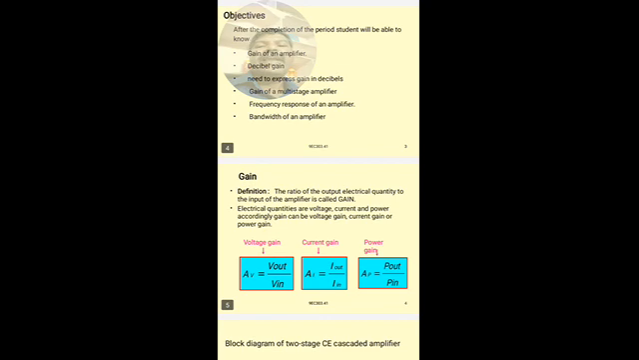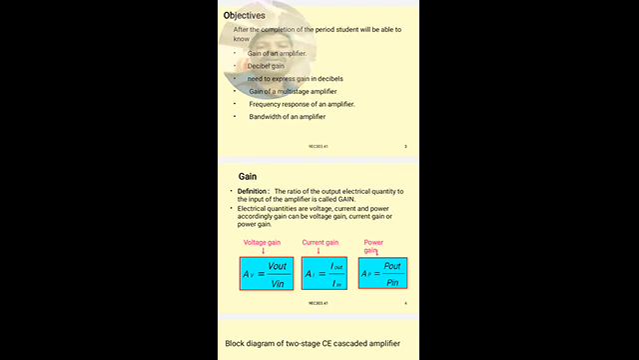So coming to the gain of an amplifier, the gain is defined as the ratio of output electrical quantity to the input electrical quantity of an amplifier. So here the electrical quantity may be a voltage, current, or a power signal. Accordingly, the gain can be named as voltage gain, current gain, and power gain.